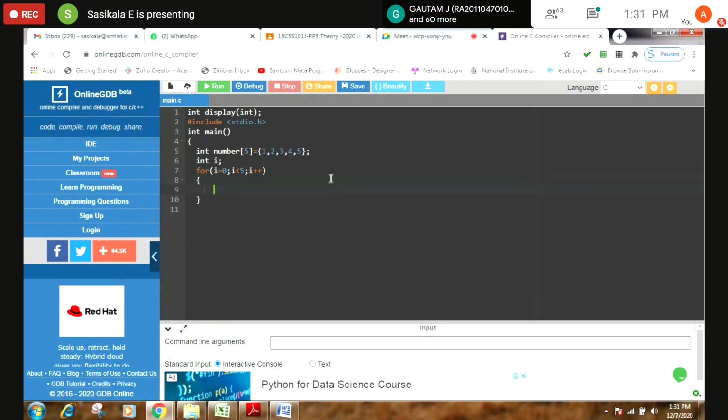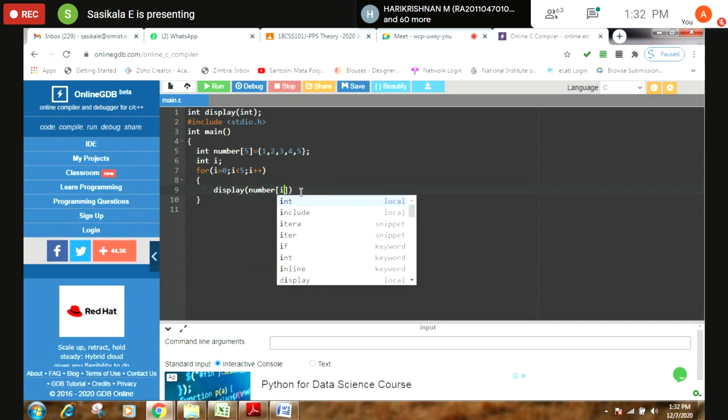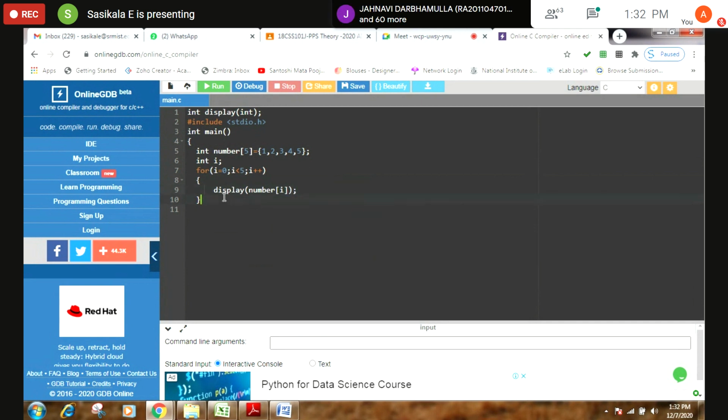I should invoke a function now. I should invoke the function display. Here you should have your function call. So it is going to pass number of I from the calling function to the called function.